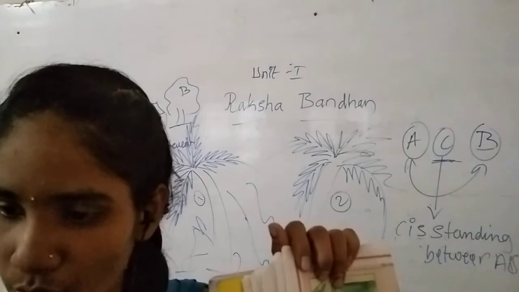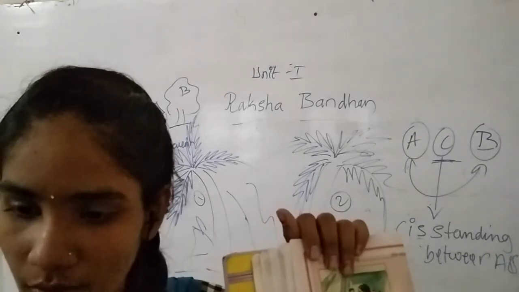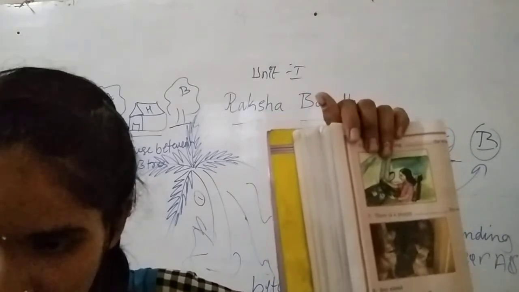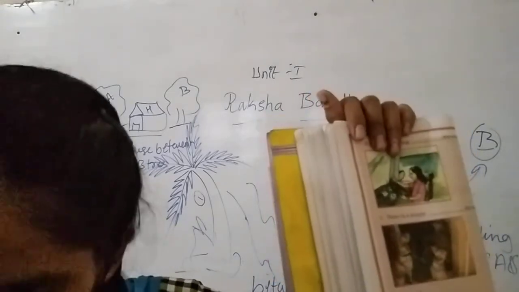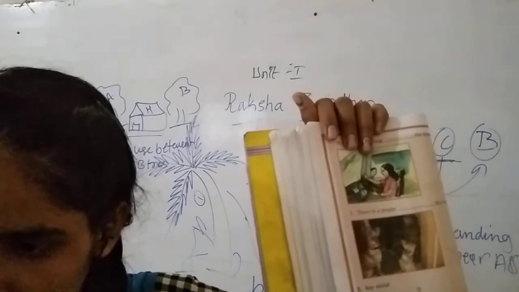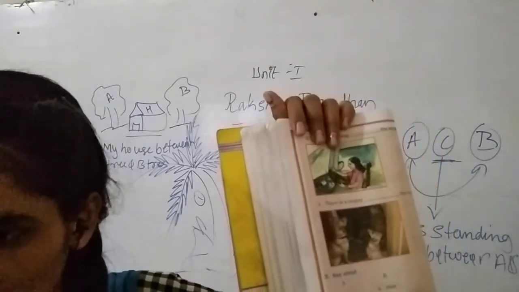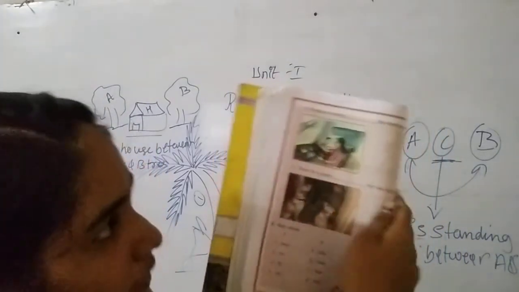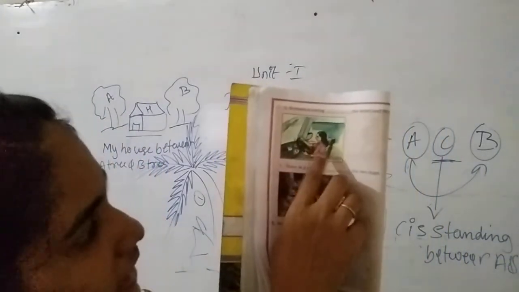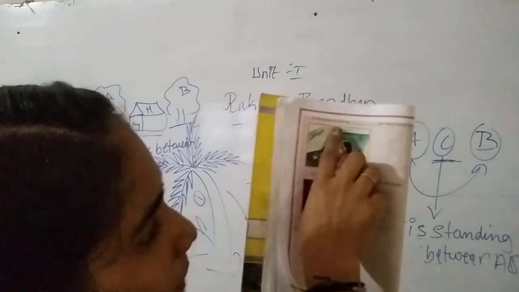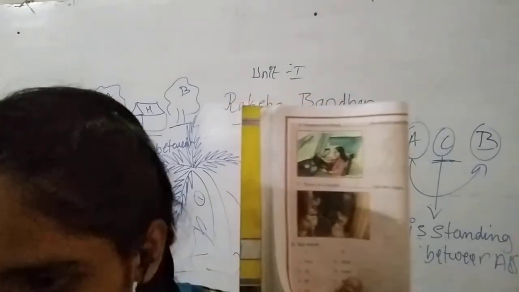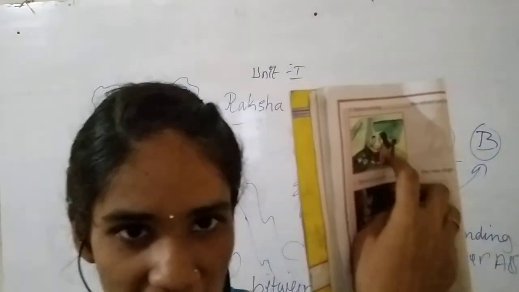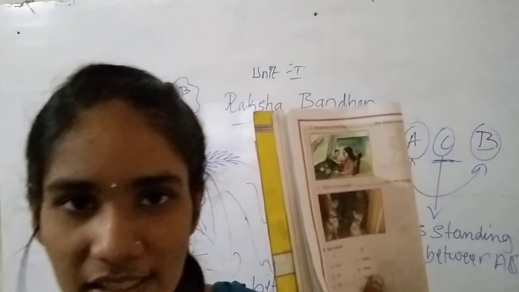In the next page we have another picture here. Yes students, here you can see a girl, she is driving a vehicle. The name of this girl is Sumana. So what is she doing? She is sitting. Yes, you can see she is sitting. Where is she sitting?